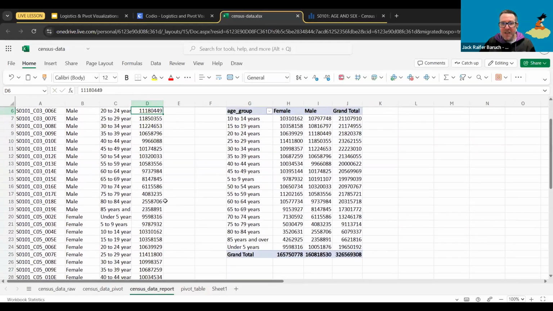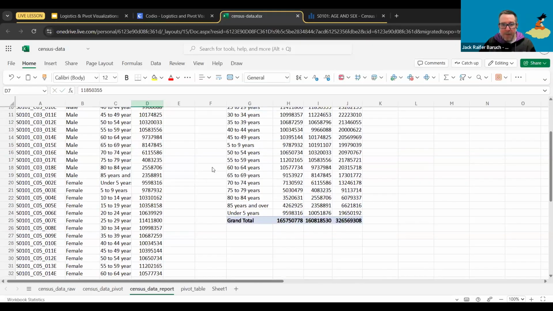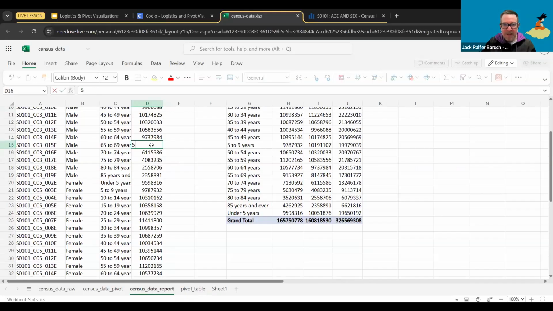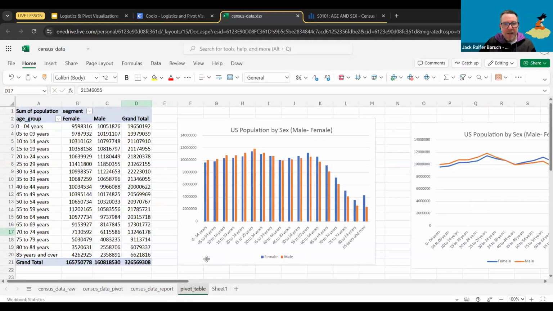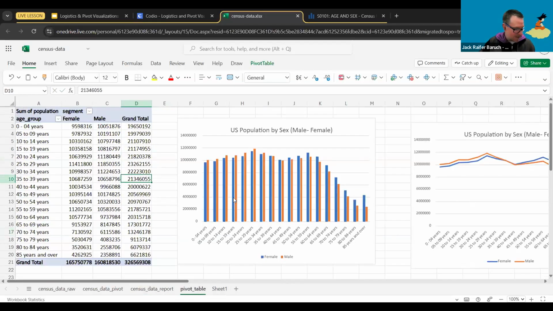Why didn't it change? It's a good question. Give me just a second. Well, my pivot changed. Let me see if it's changing over here, probably. Not changing that quickly. Interesting.